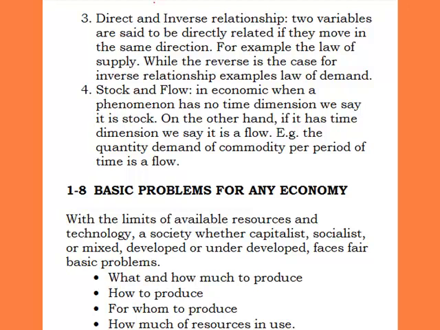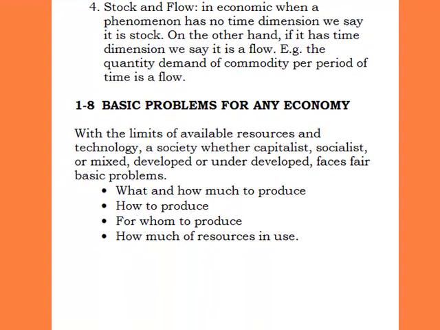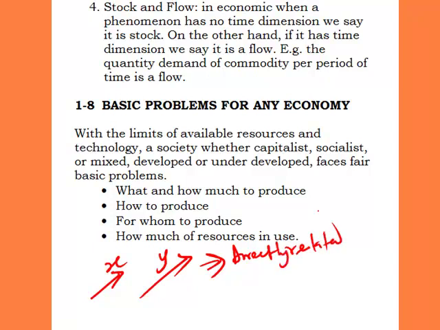Let's look at another term. This term simply means direct and inverse relationship. When we say direct and inverse relationship, what do we mean? Two variables are said to be directly related if they move in the same direction. If you have two variables, x and y, and you see an increase in x, and the increase in x also leads to an increase in y, then we are saying that these two variables are directly related. It means they have a direct relationship.